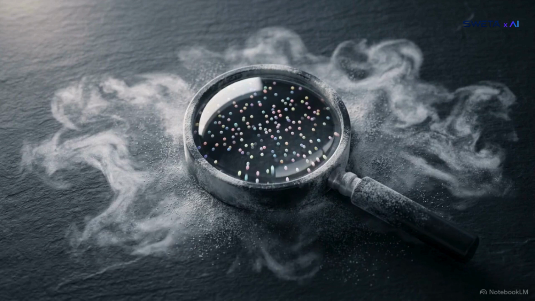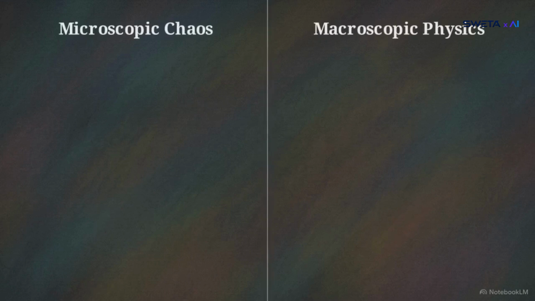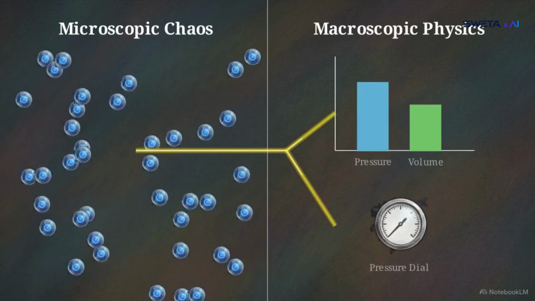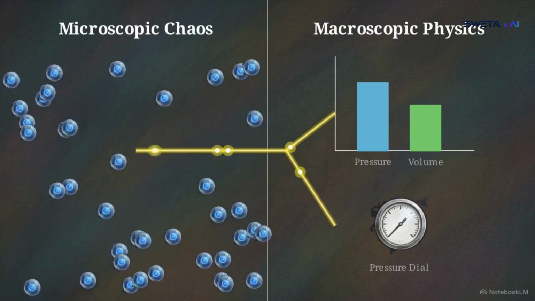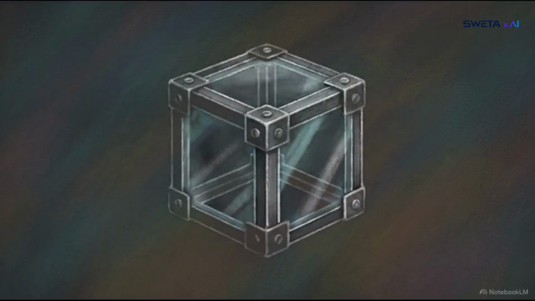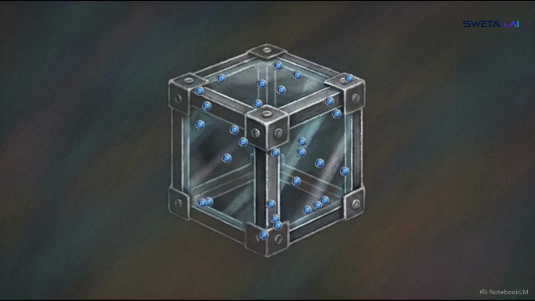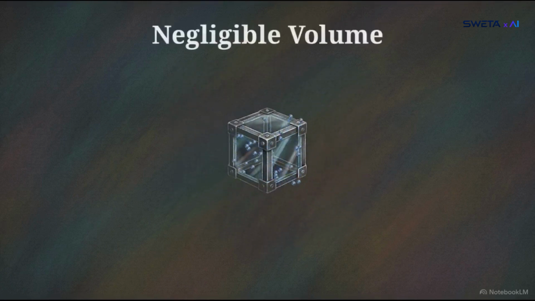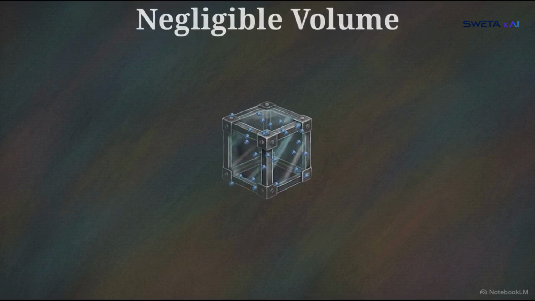To achieve true mastery, we have to look past the visible cloud of gas and zoom in on the invisible mechanical reality. The kinetic theory of gases serves as the bridge between microscopic chaos and the physics we can actually measure. It starts with a specific rulebook. We assume a gas is made of a massive number of randomly moving point masses, and that the physical volume of the particles themselves is negligible compared to the empty space of the container.